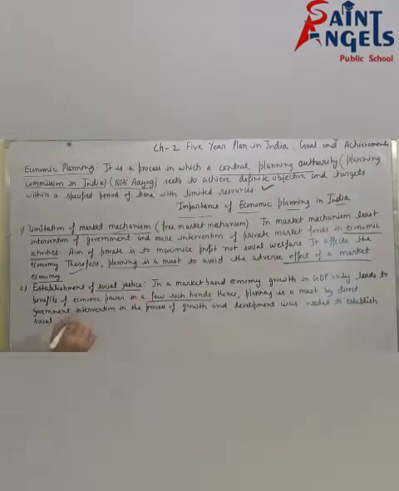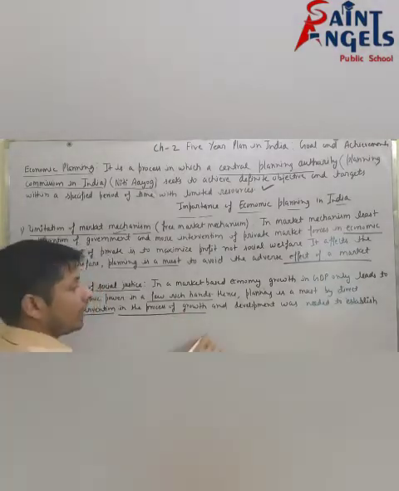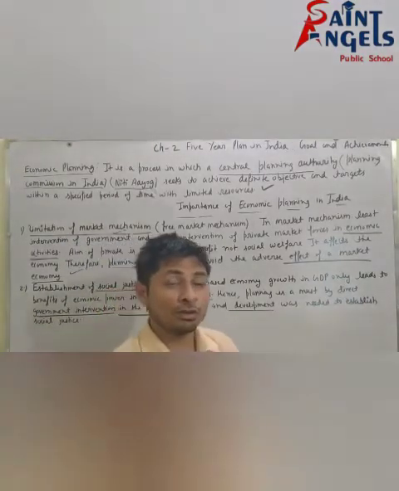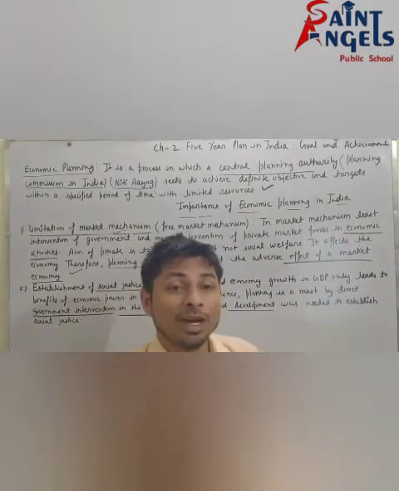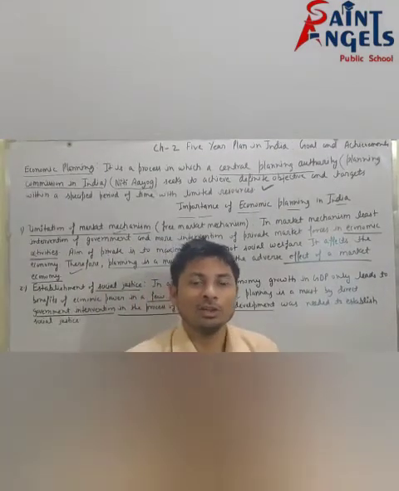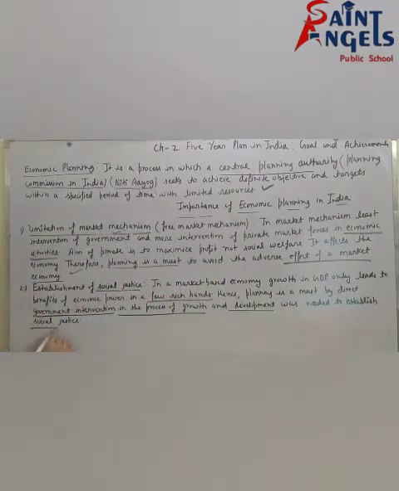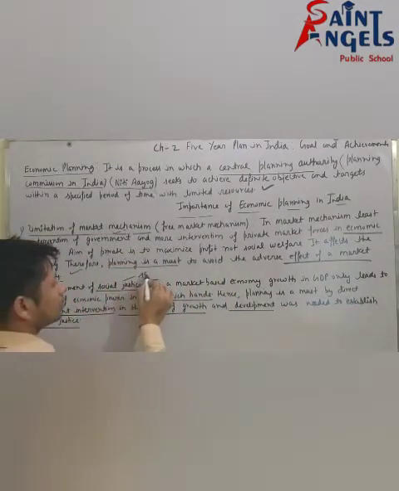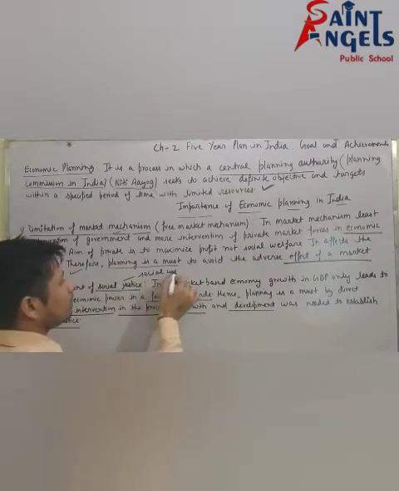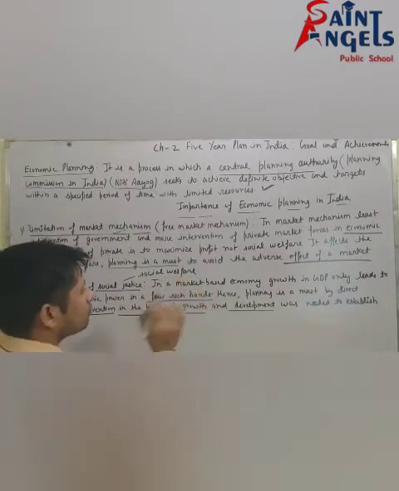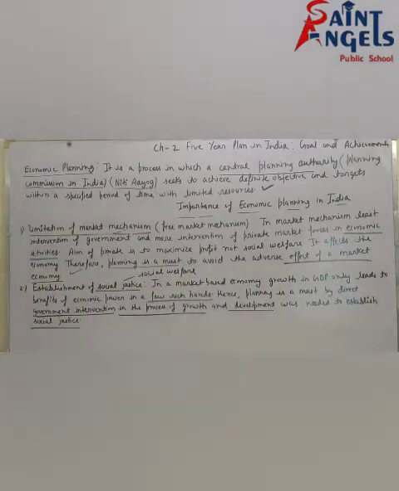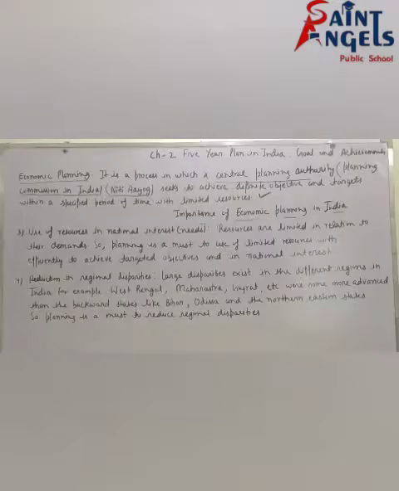By direct government intervention, in the process of growth and development, to maximize social welfare. Or you can say it was needed to establish social justice. Social justice means social welfare. So I hope this point is also clear. Now please pause the video and note this down.